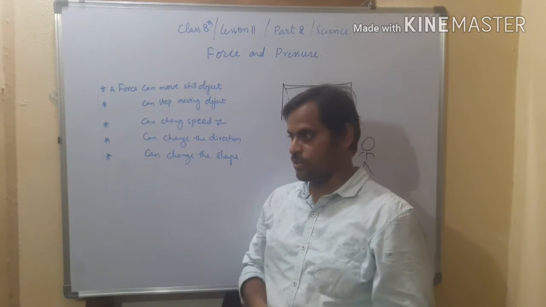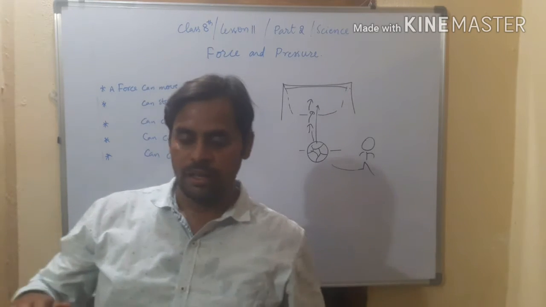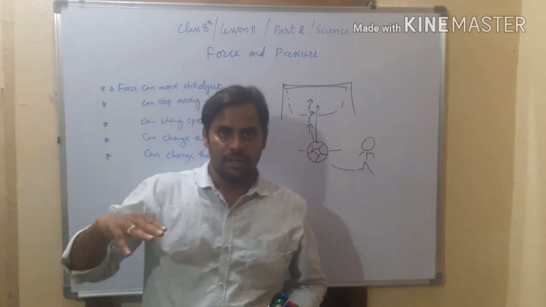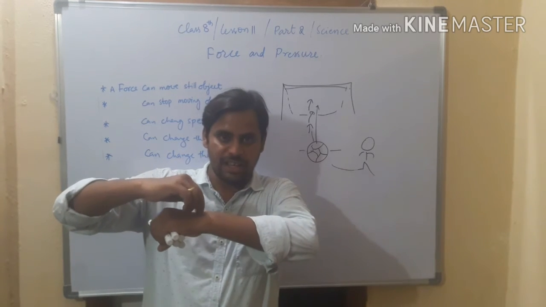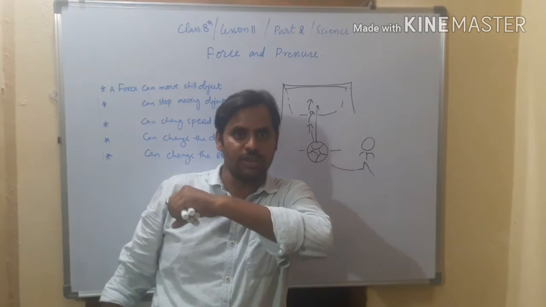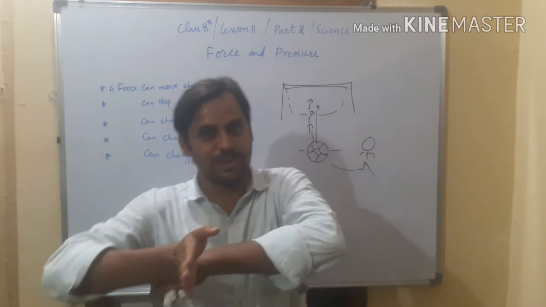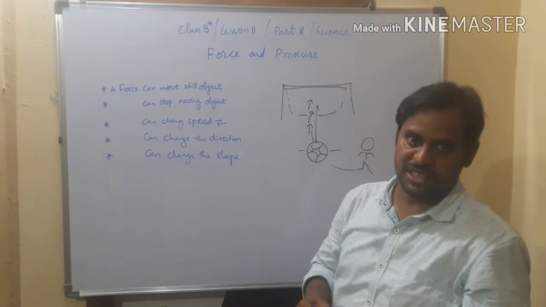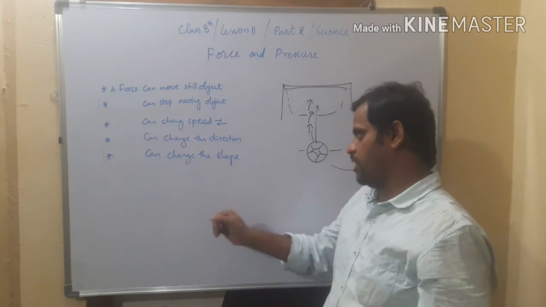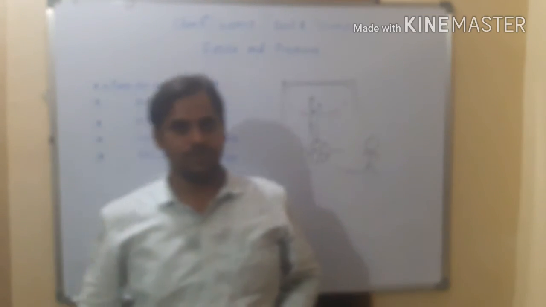For example, if an ant is crawling on the ground and you blow air, what happens? It is going to change the direction. Simple example, right? So like that, force can change the direction. And now force can change the shape.